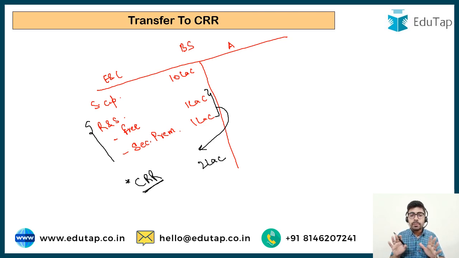No other use can be made of this balance. So even after the buyback, the balance of the reserves and surplus is going to remain 2 lakh only. If in the future we convert it into share capital, then the share capital is going to increase, and again the capital structure of the company is going to more or less remain intact.